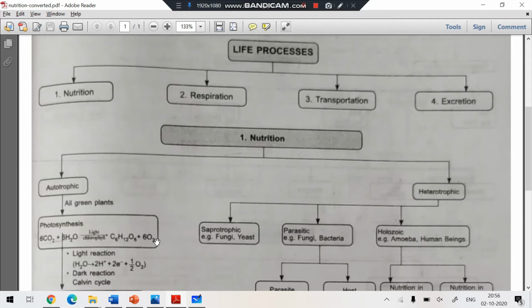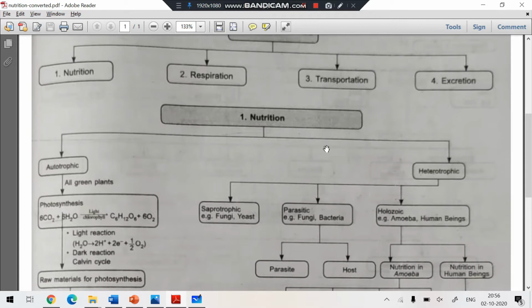So the main products of photosynthesis are oxygen and glucose. This glucose is stored in the green plant in the form of starch. Clear? So autotrophic nutrition is where the organism prepares its food on its own, and the process is photosynthesis. Clear?